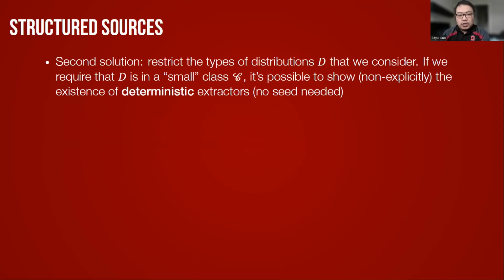Another solution to the issue is to impose a restriction on the type of distributions that the input comes from. So we could require the input distribution to come from a small class, and then by a counting argument, it's possible to show that deterministic extractors exist for any distribution from this small class, not explicitly, and we do not need any seed. This is what deterministic means, and we could impose restrictions of various kinds.